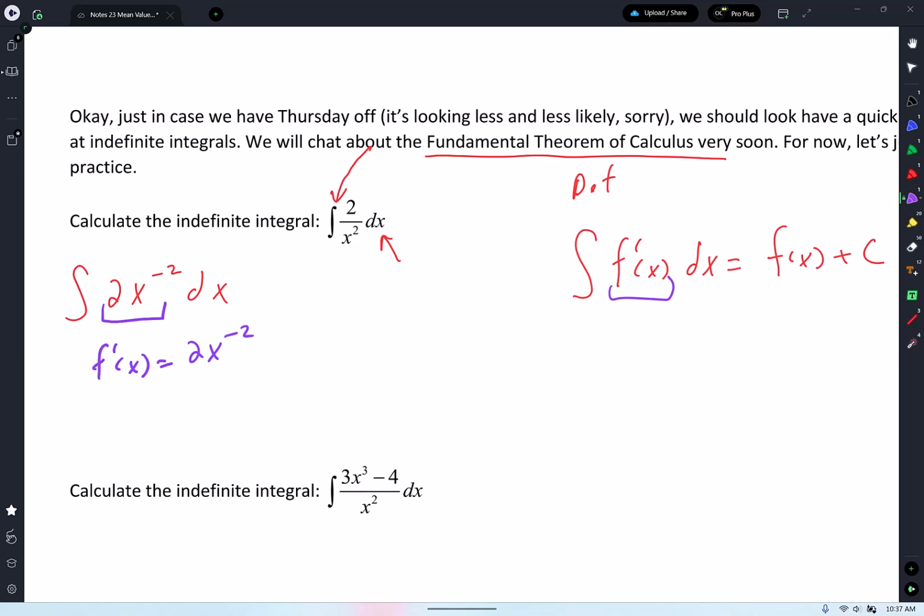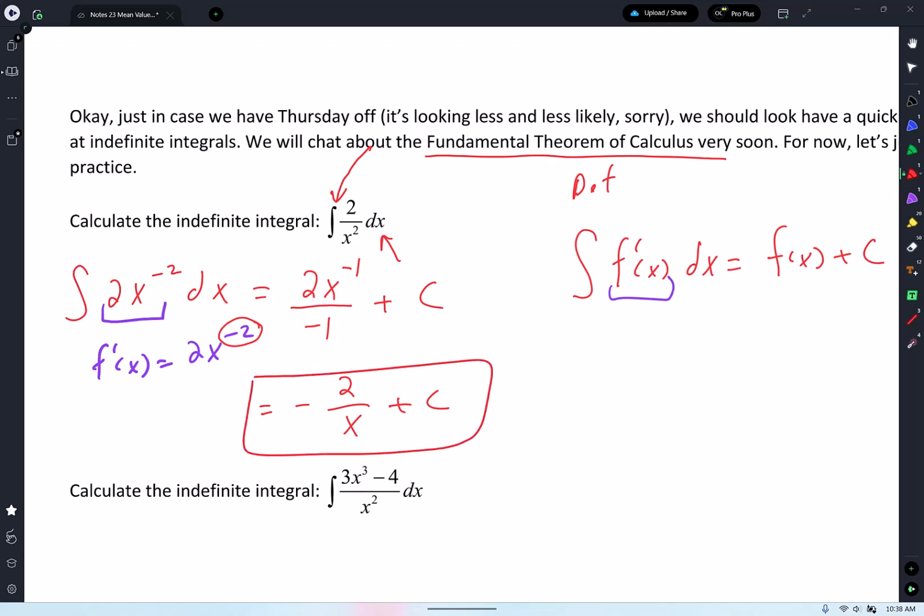So I'm going to find my antiderivative. How do I do that? I take this polynomial, I take that exponent, I add 1, and I divide by that number. Does that make sense? So here it is. I'm going to go slow: 2x, what's negative 2 plus 1? Negative 1, and I divide by that number, negative 1, plus c. What's positive divided by negative? So I'm going to write it like this: negative 2 over x plus c. And there it is. This is my antiderivative of that. If you take the derivative of that, you do get 2 over x squared, or 2x to the negative 2.